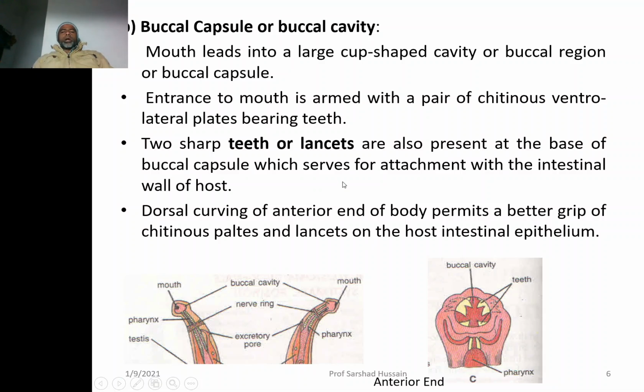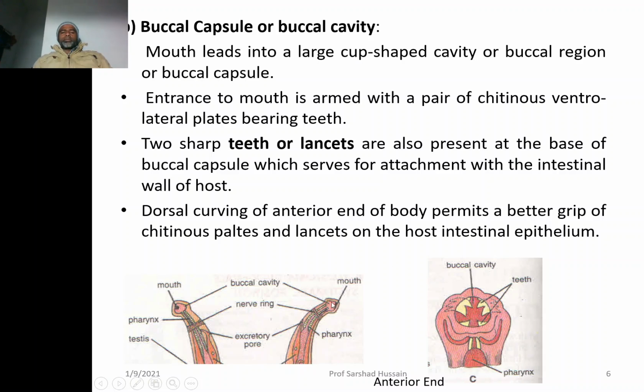The entrance to the mouth is armed with a pair of chitinous ventrolateral plates bearing teeth. So you can see that the teeth are located around the mouth, so they are guarding the entrance of the mouth. Two sharp teeth, so teeth are also called lancets, are also present at the base of the buccal capsule.